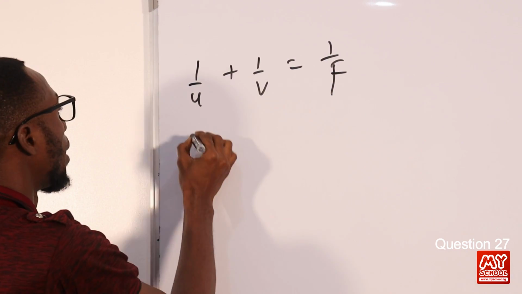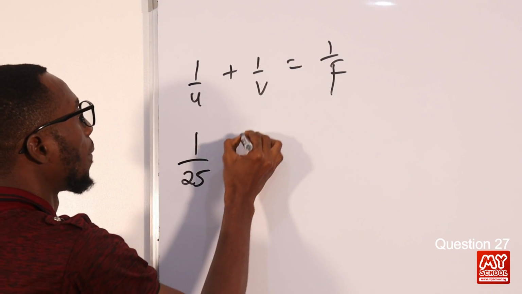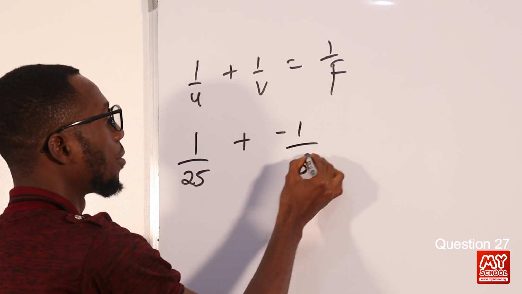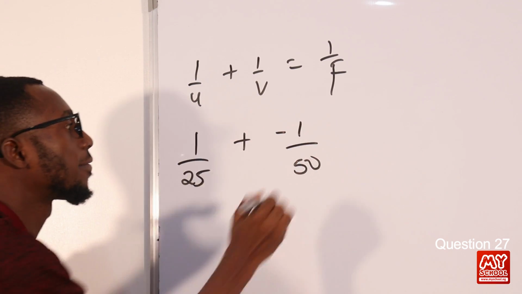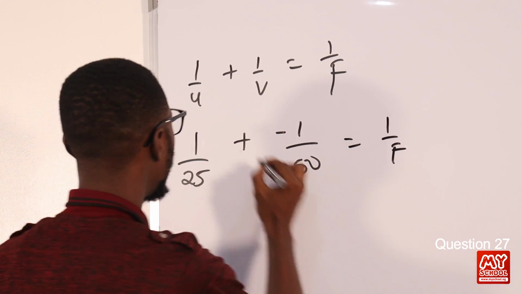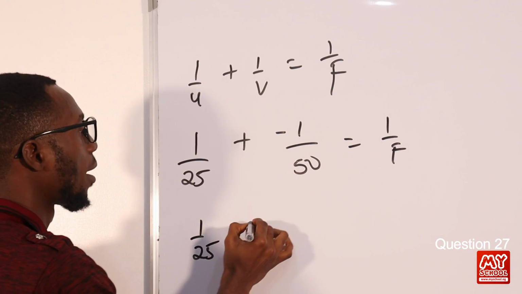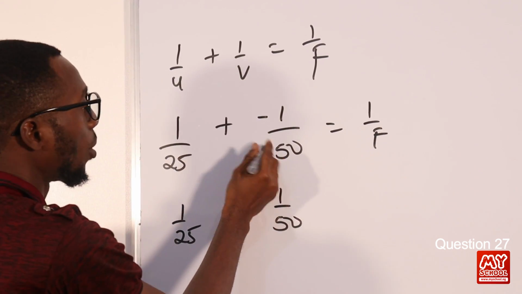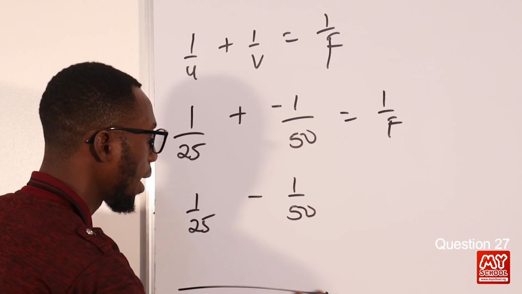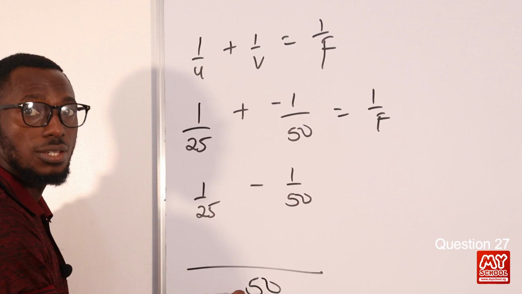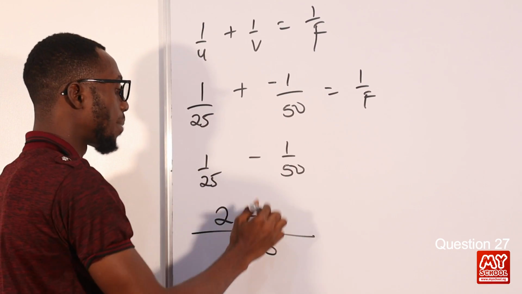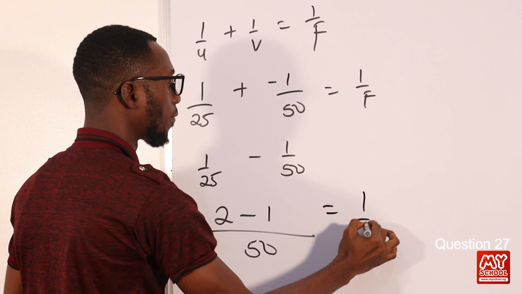So we have 1 over 25 plus minus 1 over 50. Remember, virtual image, we are having negative, equals 1 over f. So this makes 1 over 25 minus 1 over 50. The LCM here is 50. 2 times 1, we have 2, minus 1 times 1, we have 1, equals 1 over f.